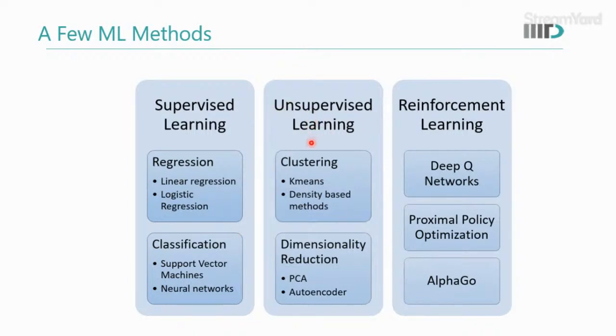In unsupervised learning, a commonly known algorithm is clustering, where K-means clustering is one of the methods. There is also something called dimensionality reduction, for example PCA and autoencoders, where without using any labeled data we are reducing the number of dimensions. We'll talk about what that is. In reinforcement learning, we have DQN, proximal policy optimization, AlphaGo, right? We'll also be talking about these. There are so many things that we can do in reinforcement learning.